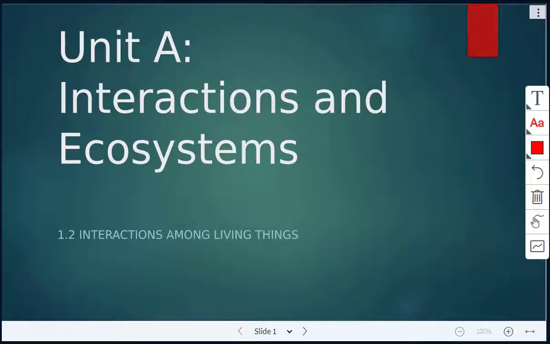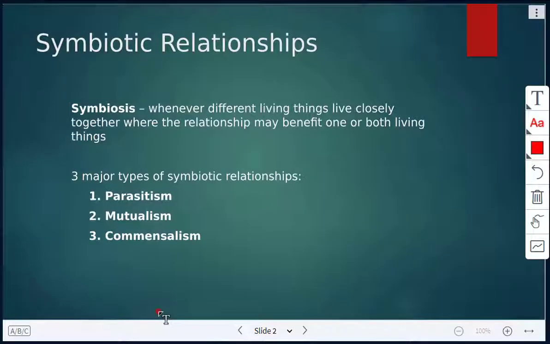All right, so we are going to continue looking today at interactions among living things. And we had started talking about symbiosis last class and symbiotic relationships. So a symbiotic relationship, or symbiosis, is whenever we see different living things living closely together, where the relationship may benefit one or both living things. And the three major types we talked about last class were parasitism, mutualism, and commensalism.